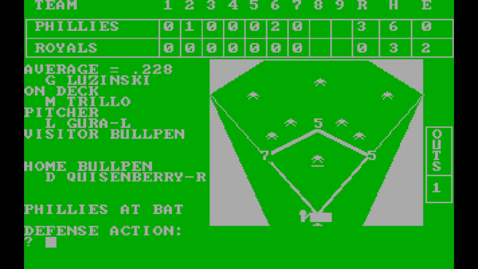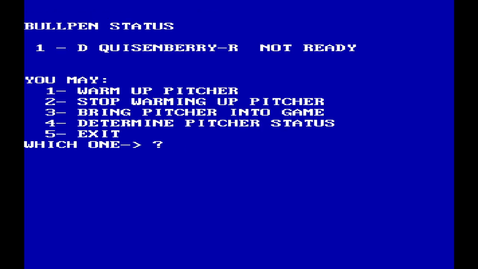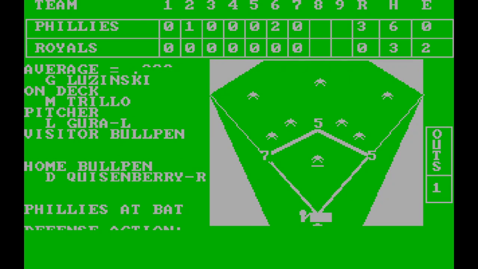Ooh, another base on balls. How about VM, visit mound? Pitcher is okay. Is he, though? Quisenberry is not ready. We're not bringing anybody in yet, but we do have bases loaded, 1 out. I know there's infield in and a couple other options. I'm just going to leave it normal. Double play depth. Strikeout. Nice.